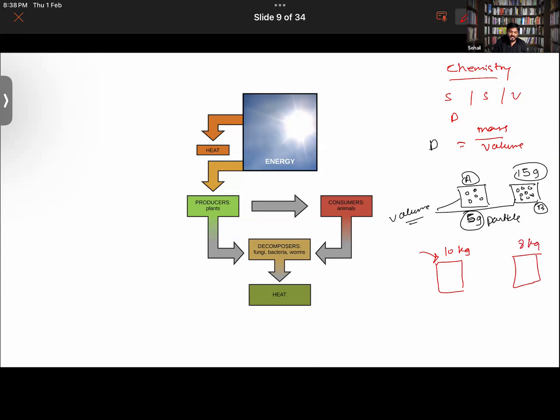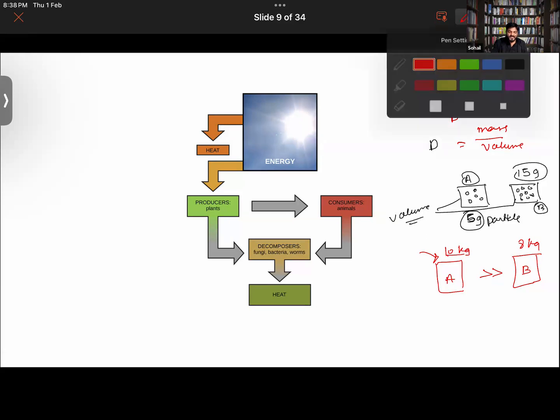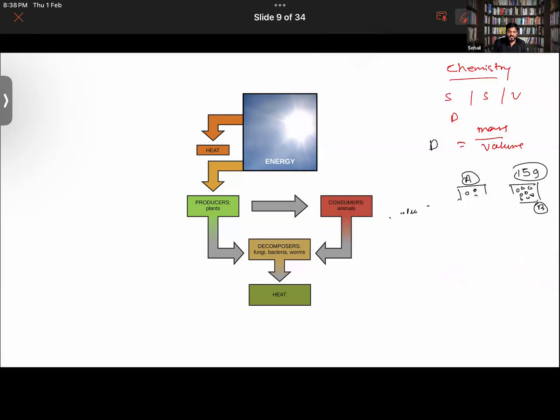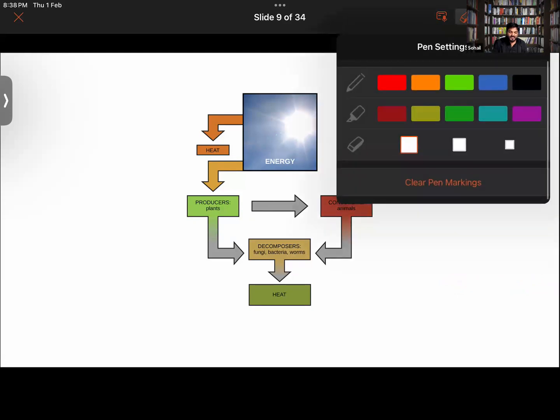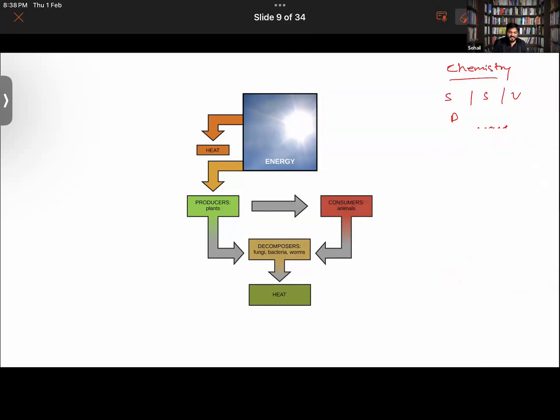So therefore, I would say that bag number A is more dense than bag number B because more material has been packed into it. So density in simple terms is how much mass is packed into a given volume, as simple as that. And all these are the physical properties which we study in physics, right?